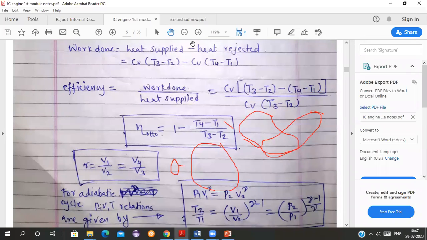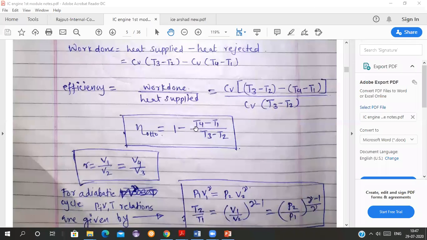We will focus here. See, the efficiency we have got is 1 minus T4 minus T1 upon T3 minus T2. Now the compression ratio r is taken as V1 upon V2, which is equal to V4 upon V3.